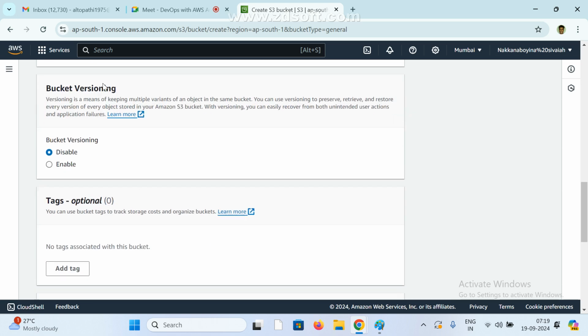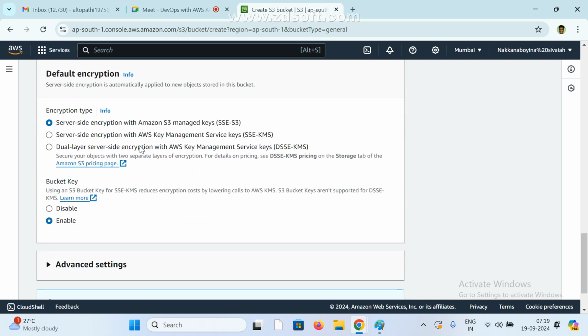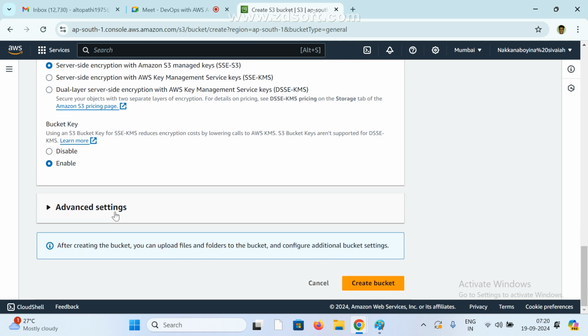And this is the bucket version also. This is very, very important. We'll see later. Many people asked about this. Okay. Now I am disabling it only. I just don't want anything. Now see here, server side encryption and all. And bucket key is enabled by default.